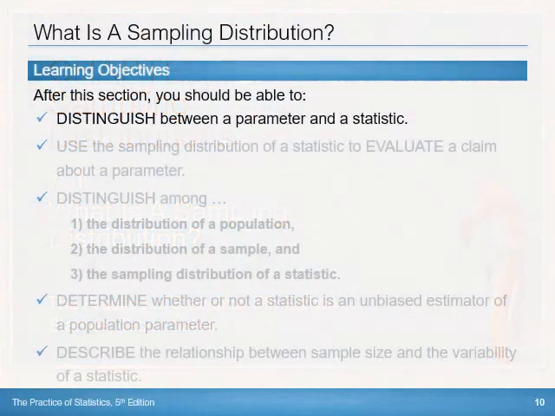Today, we have a number of things we're going to do, but we're really just going to talk about and distinguish between a parameter and a statistic. The rest of these things we'll do next class.